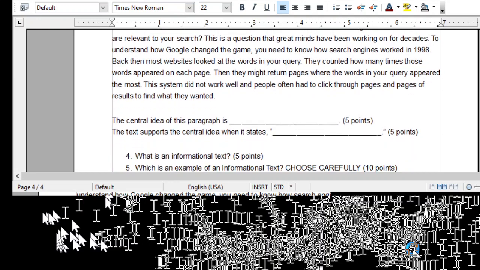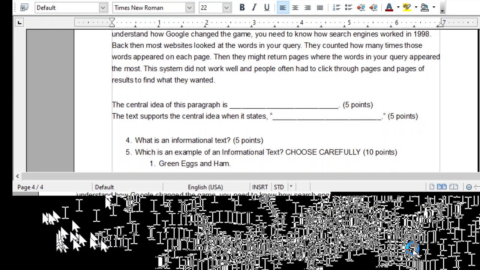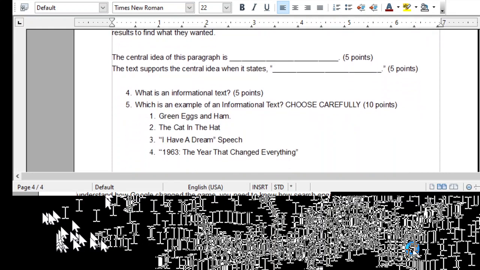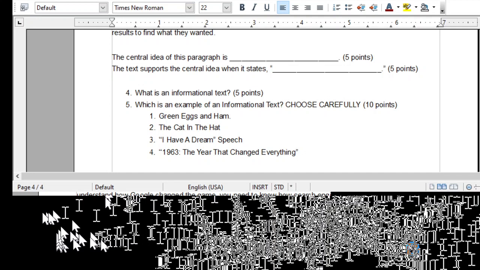Number 4, what is an informational text? That's 5 points. Number 5 is multiple choice. It will have A, B, C, D, E. It won't have 1, 2, 3, 4. So, number 5, which is an example of an informational text? Choose carefully. This is worth 10 points. So here are your choices. Green Eggs and Ham, The Cat in the Hat, I Have a Dream speech, 1963, The Year That Changed Everything.